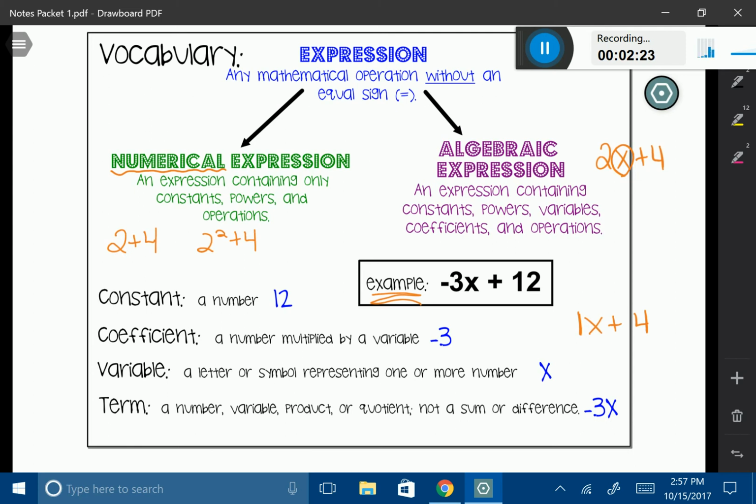All right, what is a variable? We already talked about this. This is a letter, any type of letter or symbol representing one or more numbers. In our case, of course, our example is x. A term is a number, variable, product, or quotient, not a sum or difference. Let me show you what I mean. Up here in our example, you can see that we have negative 3x and we have positive 12. These two pieces are called terms. We're going to see a really good example of that in the next problem.